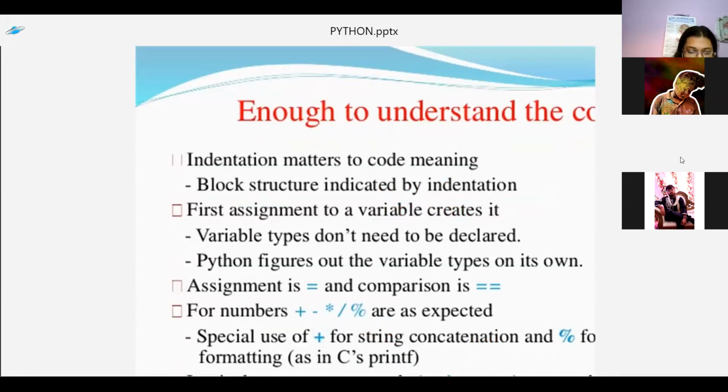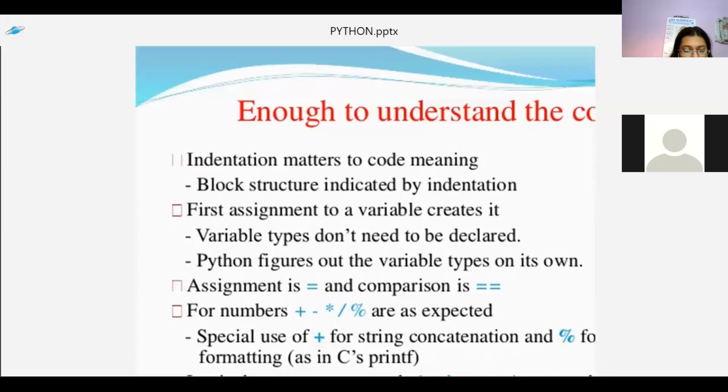And to understand the basic Python strategy is that variable types don't need to be declared. Here we do not need to declare the variables like in C we used to do that, int num1 num2.